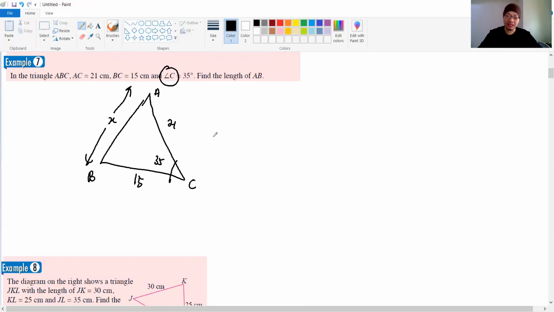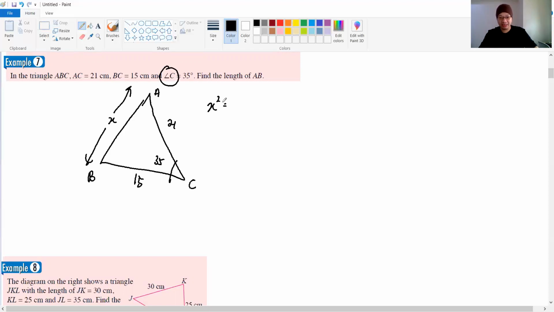So the second rule is the cos rule, right? Since this is a V shape here. We got length 21, we got length of 15, we got the angle in between them of about 35 degrees. So we can find the length of the black color here, right? Very straightforward.